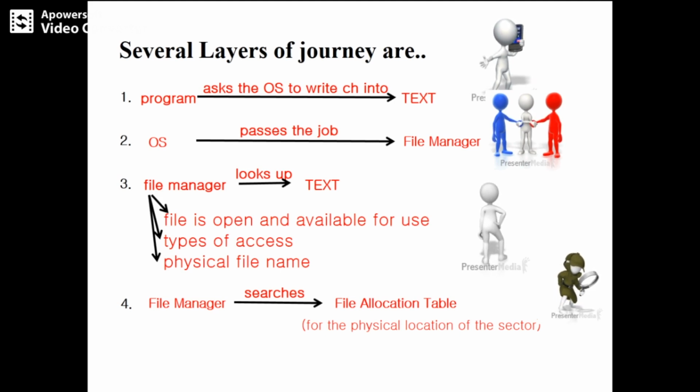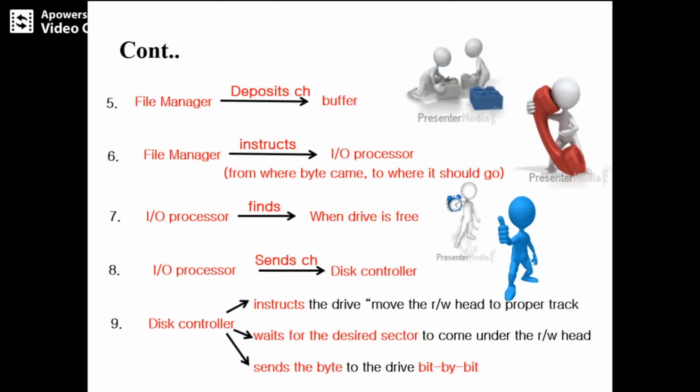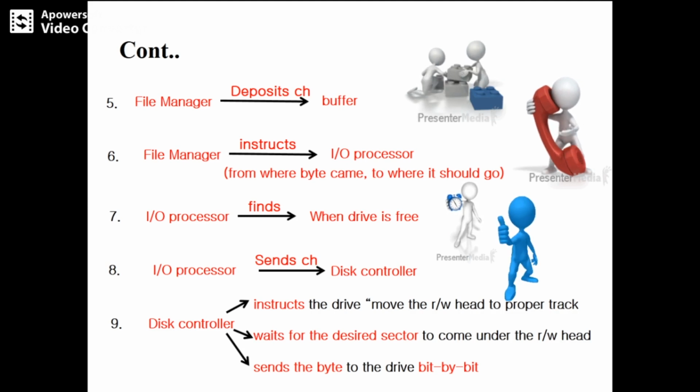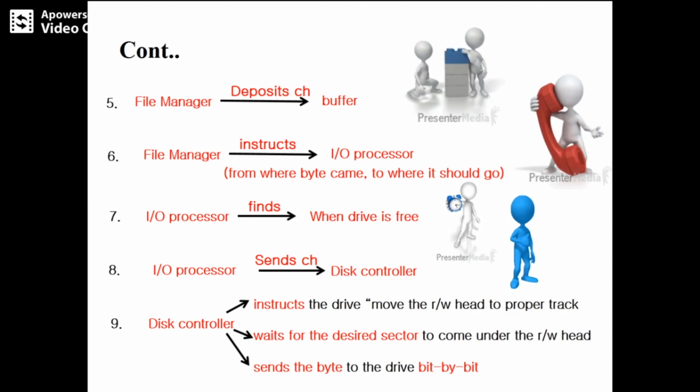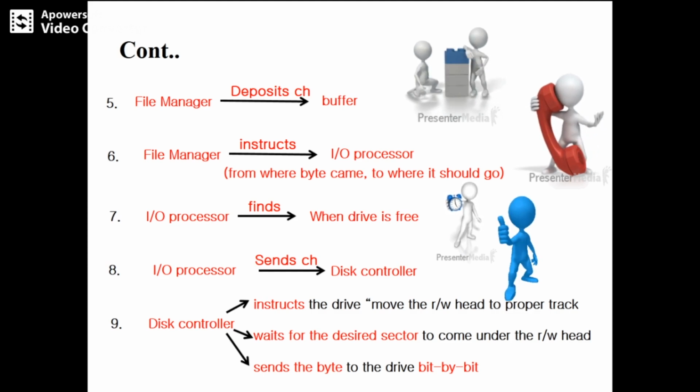Next, the file manager searches the file allocation table for the location where you want to store your data. Then it deposits the data, that is the character ch, into the buffer. Then it instructs the I/O processor where the byte came from and where it needs to go. All these things need to be instructed to the I/O processor. Now the I/O processor takes over the job and finds whether the drive is free. If it is not free, it has to wait for some time. Otherwise, it will send the character to the disk controller.